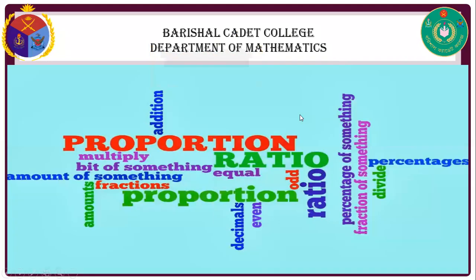Now our actual class will start. Oshin, can you say what we are going to learn today from this picture?